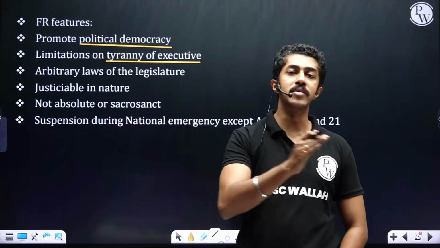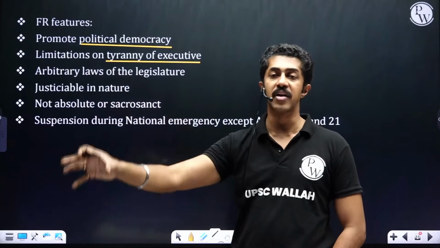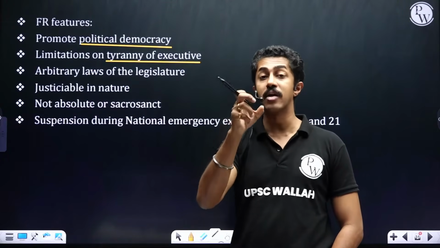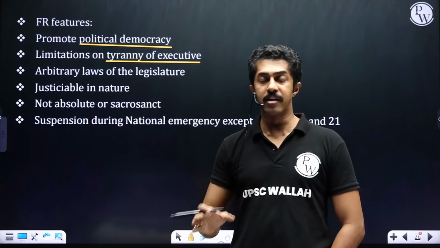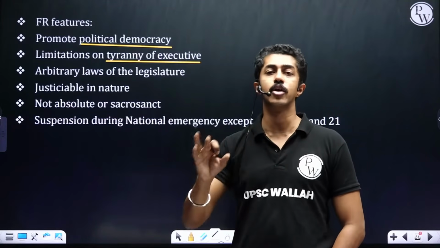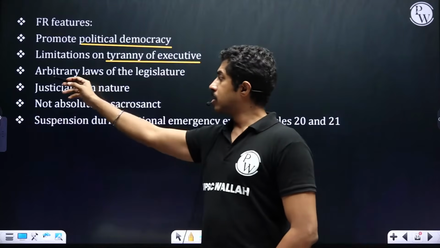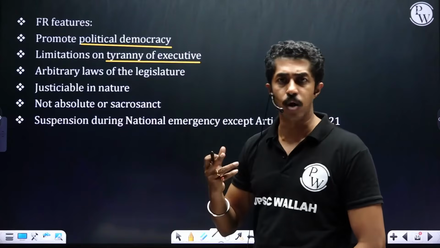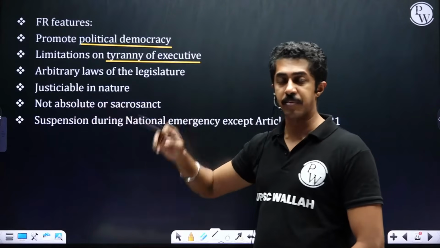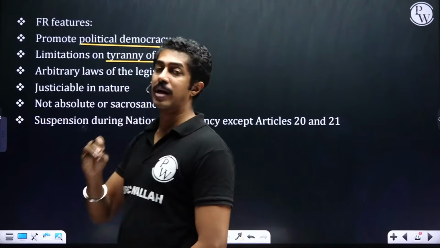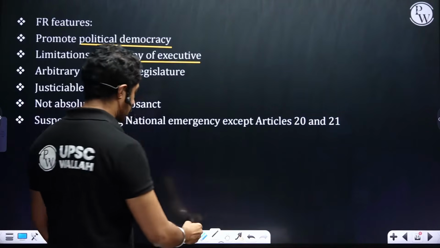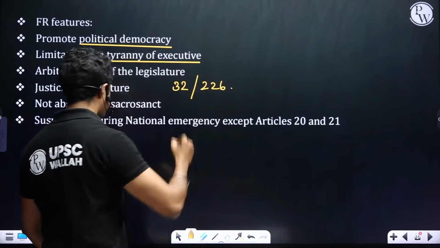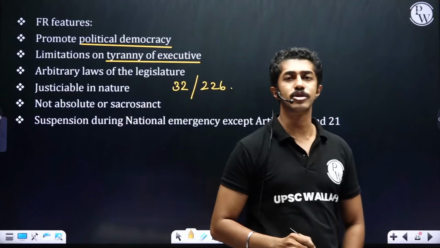That you cannot do with an elected government, because once you say these are the fundamental rights, government cannot wreak havoc on it, other than if they have a valid reason. Without a valid reason, the government also cannot take away your fundamental rights. They cannot pass arbitrary laws, that is, they cannot simply pass any bill that they want to. It is justiciable in nature. That means if your fundamental rights are violated, you can approach the Supreme Court under Article 32 and the High Court under Article 226. However, it is not absolute or sacrosanct.